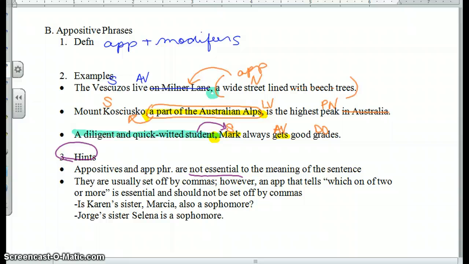It may be apparent in the context of the sentence, but for example, is Karen's sister, Marcia, also a sophomore? Here, it's extra information. Karen must only have one other sister. So if I said, is Karen's sister also a sophomore? You know exactly who I'm talking about. Now, George's sister Selena is a sophomore. In this case, no commas. George must have more than one sister. So I need to put her name in there so that I know which sister I'm talking about. So that is the lesson on appositives.